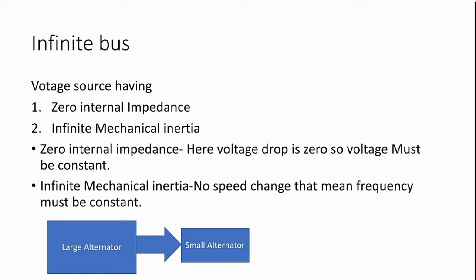Third, if you didn't understand what an infinite bus system is, you can also learn it this way: if lots of alternators are connected, or a large alternator is connected with a small alternator, and we change the excitation of the small machine, it can't have any impact on the bus voltage and frequency of the large alternator. This is the main thing I told you.